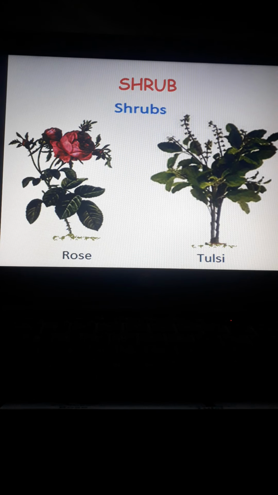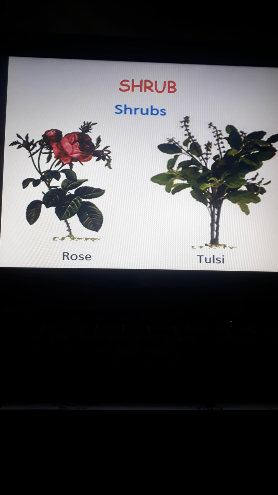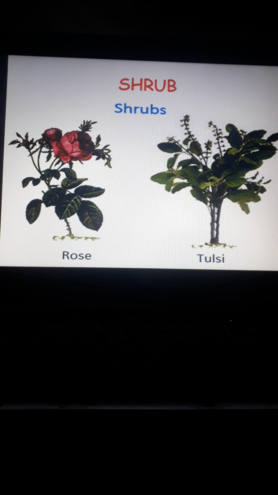As you know, a tree lives for so many years, while shrubs live for a few years, like rose plant, ladyfinger, jasmine, then cotton plant, tulsi plant and brinjal. These are a few examples of shrubs. You may have seen shrubs in your surroundings also. So many of us have a rose plant in our house also. That is an example of a shrub.